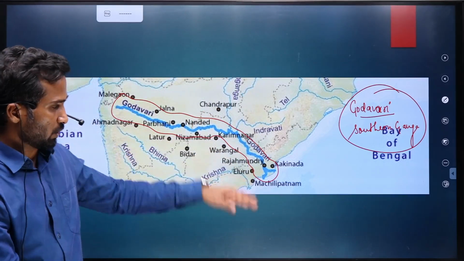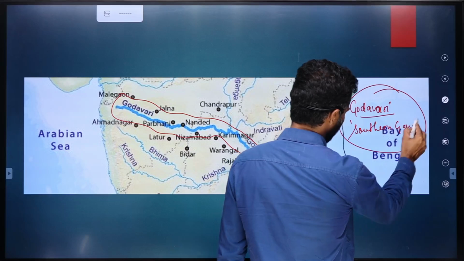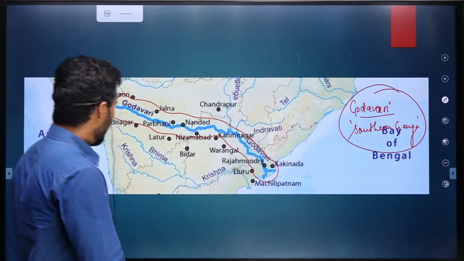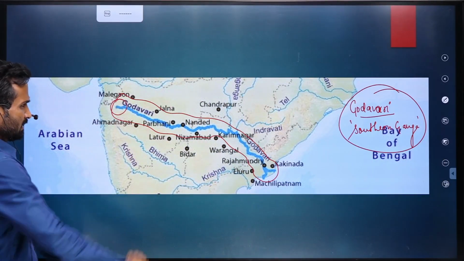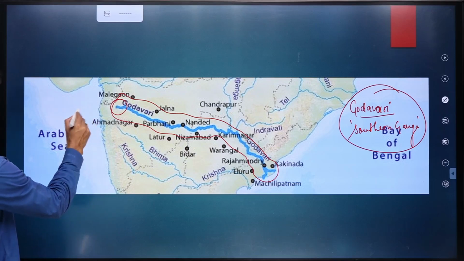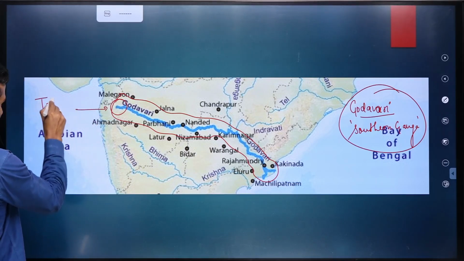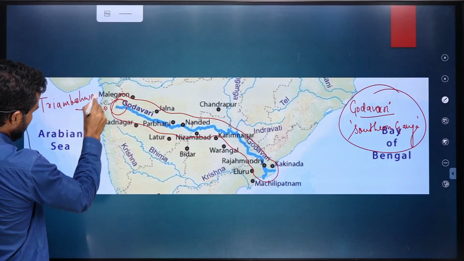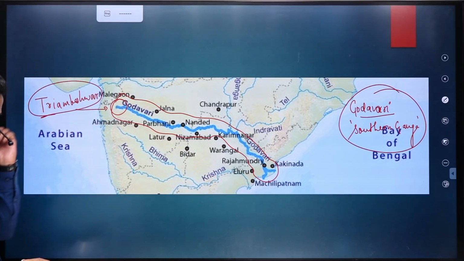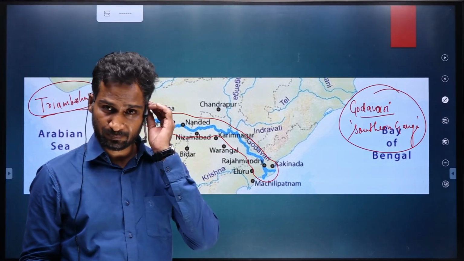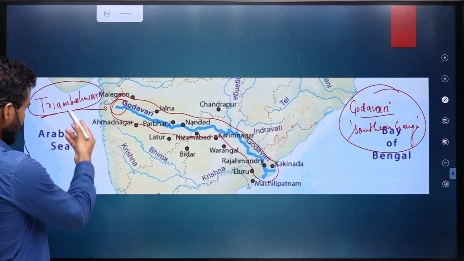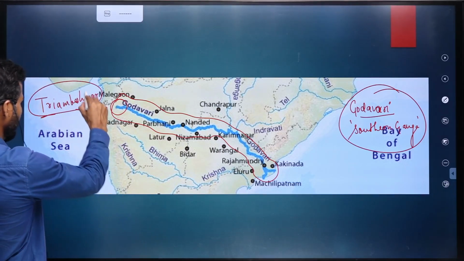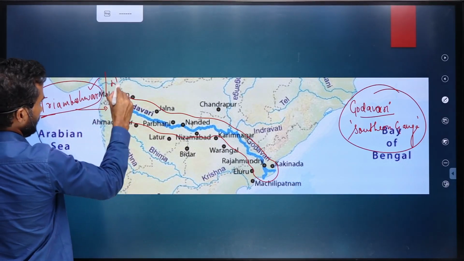It originates in Maharashtra, at a place called Trimbakeshwar near Nasik.